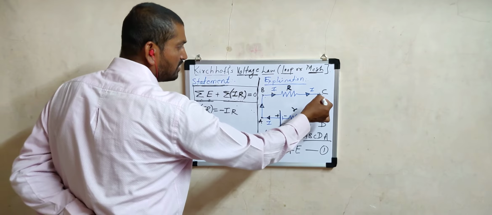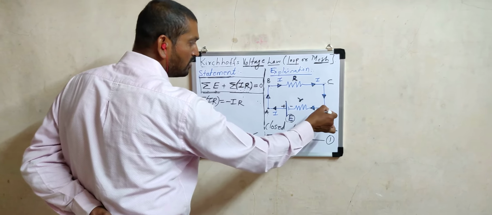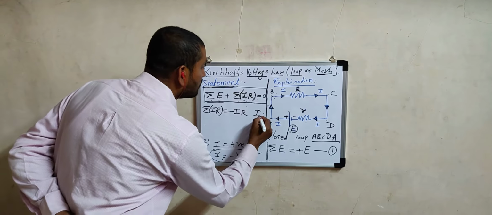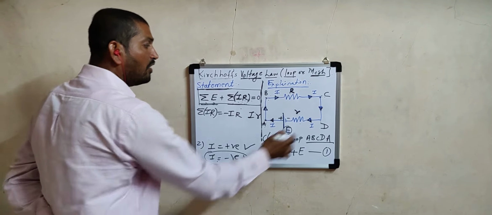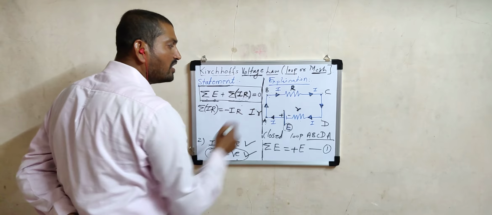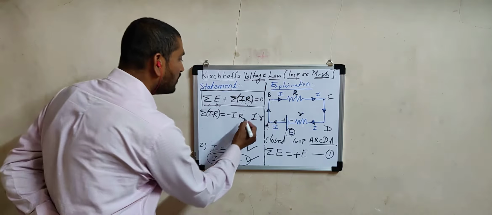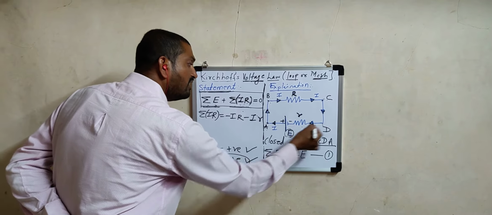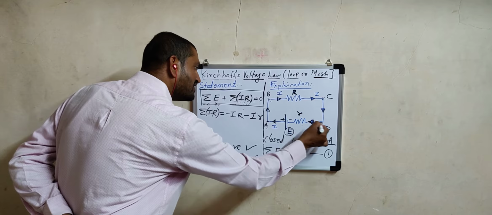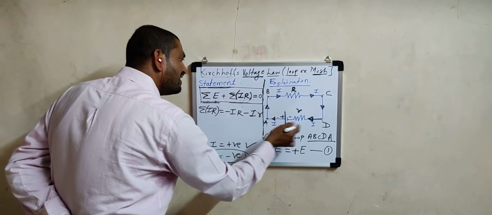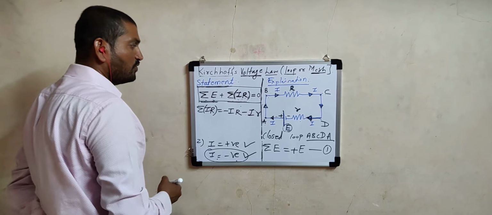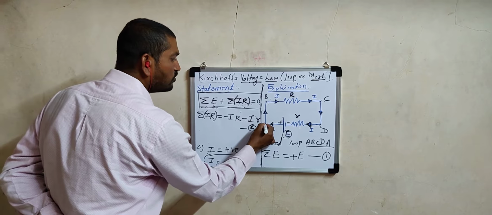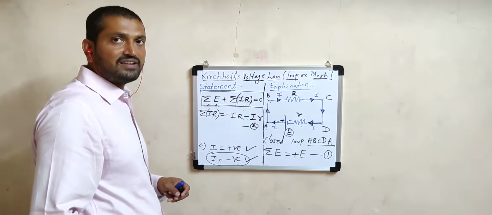Now proceed further. C to D, any resistance? No. D to A, yes. How much is the resistance? Small r. How much is the current? I. So the product will be Ir. Now again, whether to take this product positive or negative? Again negative. Why negative? Because the loop direction is D to A, and the current also flows in the same direction. See here, that's why this product is again negative. This is equation number 2. Now we come to the same point, hence the loop is completed.